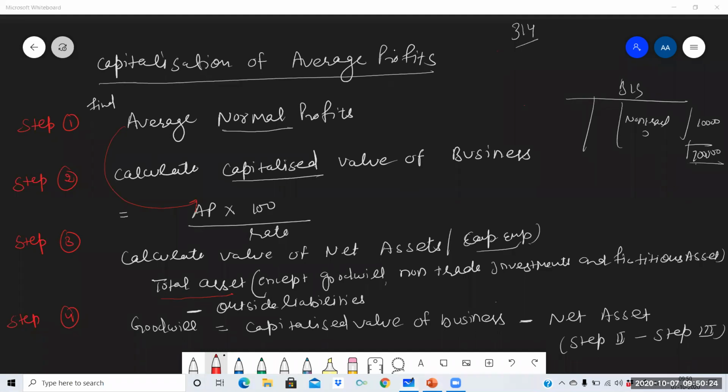If these are already included in the total assets, then we will not include all these, or they will be subtracted. Minus outside liabilities. Outside liabilities like creditors, outstanding bills payable, all these are outside liabilities. Capital is an internal liability, you all know. Then finally, the calculation of goodwill. Goodwill is equal to capitalized value of business, it means step 2 answer minus step 3 answer, net assets. So this will be the value of goodwill.